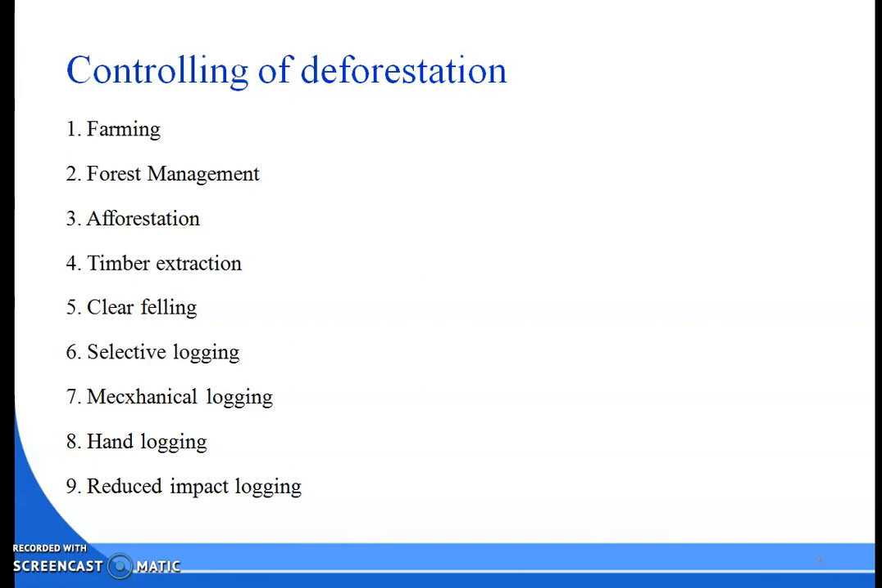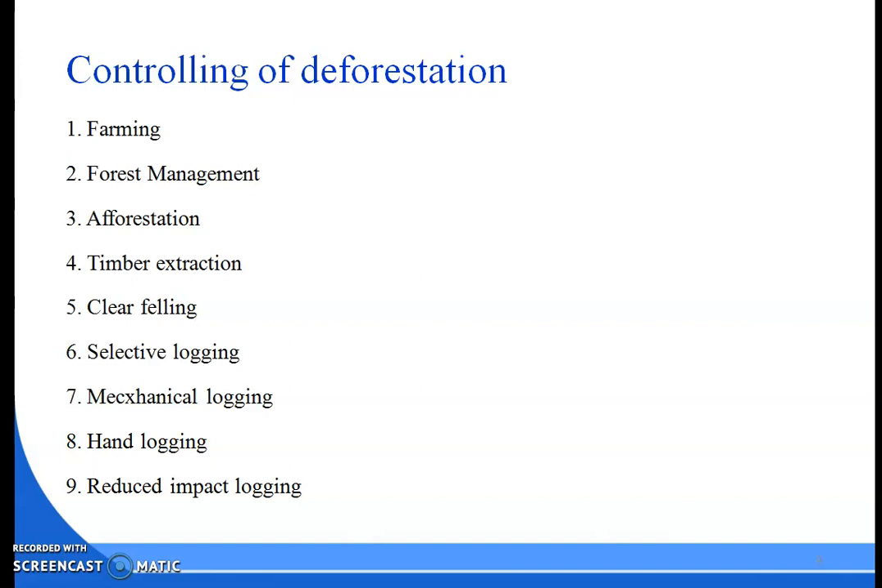That means that other trees are left untouched up to the next harvesting. Okay. Then the third one is mechanical logging. Heavy machineries are used to pull, lift and transport the trees. This process can be used in clear felling and selective logging also.